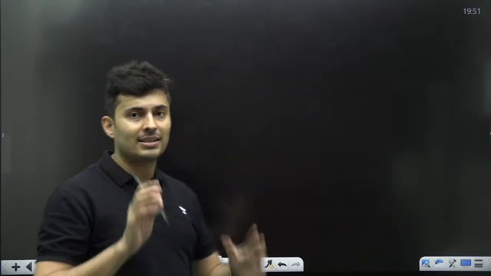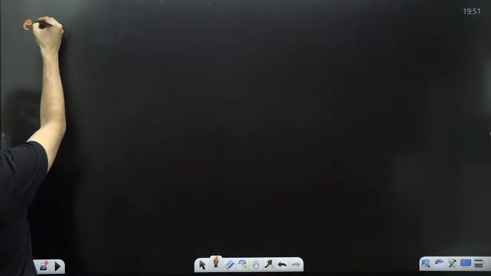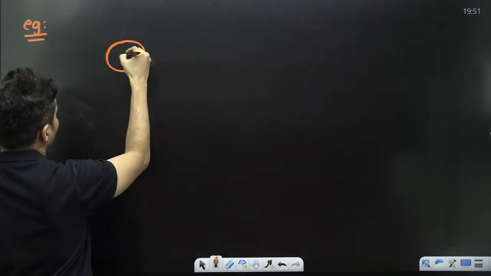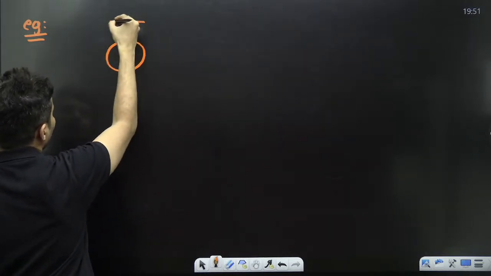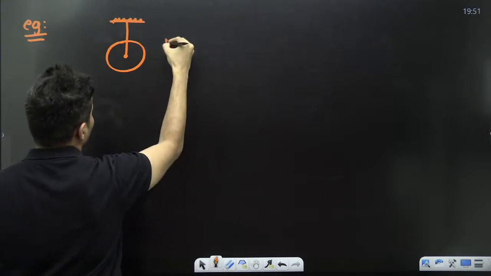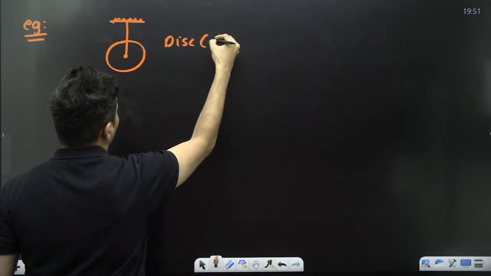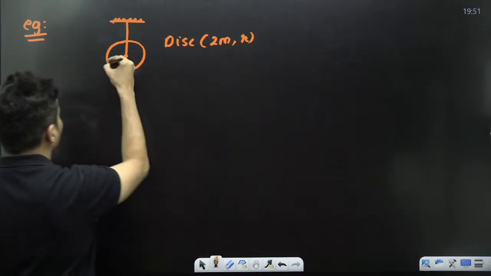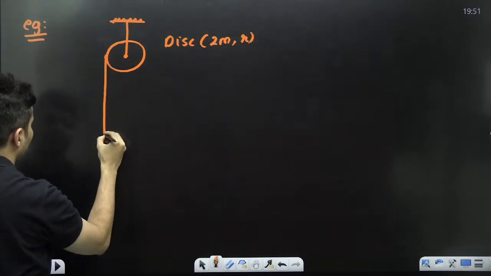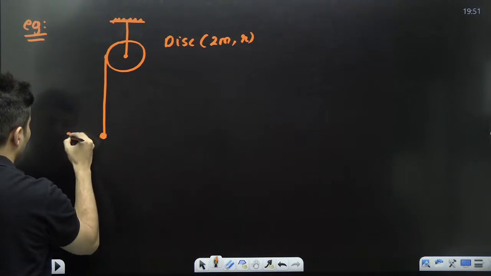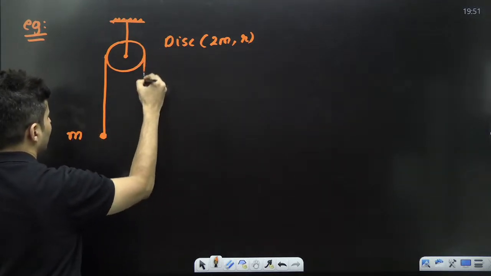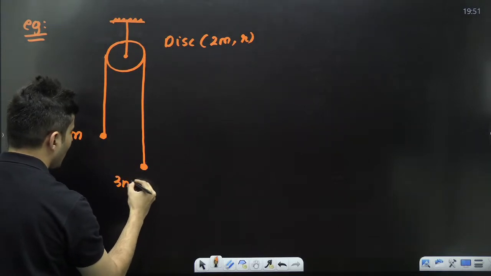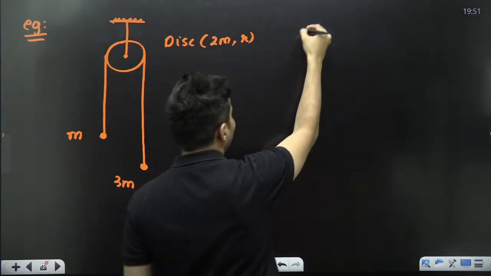Same way, you can also solve any question where the pulley has mass. I'll give you an example. Imagine this one over here, this pulley is hanging like this. This pulley is like a disc of mass, let's say 2m, radius r, and over here there is a point mass or a block of mass m, and over here there is a mass of 3m. The question will be, find the acceleration.